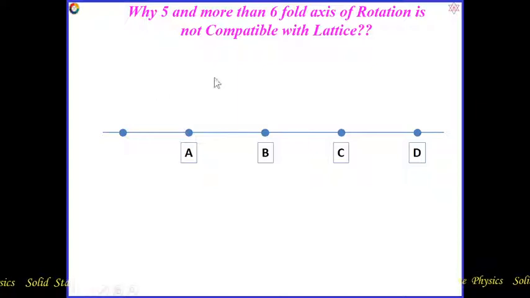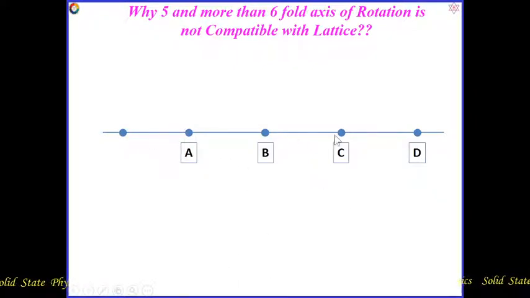Previously we discussed that one fold, two fold, three fold, four fold, and six fold rotation symmetry are possible for a lattice or crystal, but five fold and more than six fold rotation is not compatible with the lattice. Why that is, we are going to discuss.